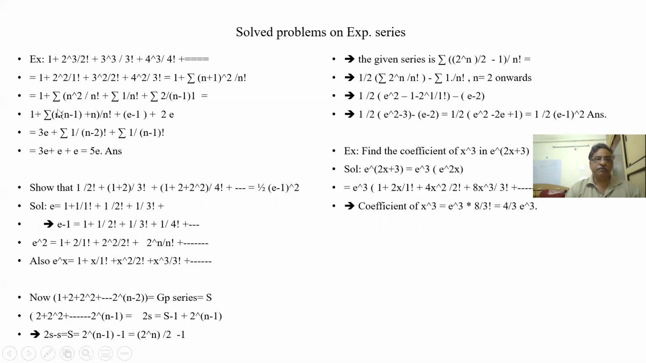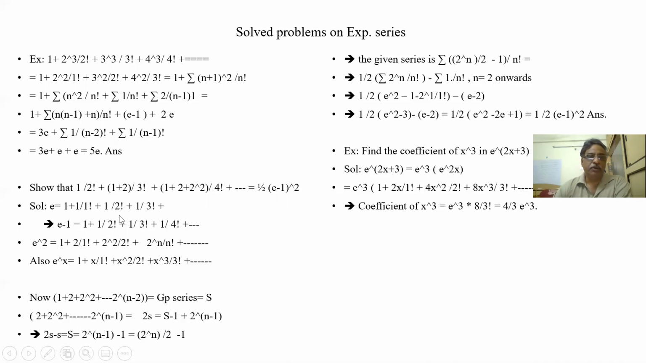So what is this becoming? n into n minus 1 getting cancelled here: 1 by n minus 2 factorial plus 1 by n minus 1 factorial. So 1 by n minus 2 factorial is e. 1 by n minus 1 factorial is also e because n is 1 onwards. In total it is 5e. So what are we doing? We are splitting the nth term with respect to e terms. We are making this single series into so many series, 4 series, 3 series.